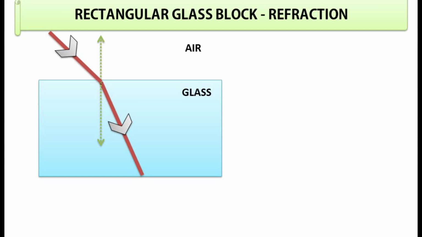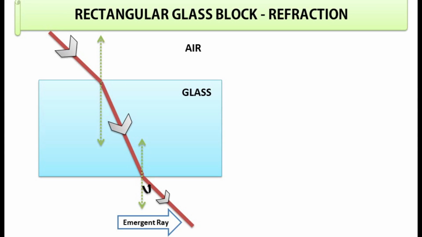Now the ray of light is inside the glass slab, and while coming out of it, it will bend away from the normal, as light is now passing from a denser medium to a rarer medium. This ray which comes out of the glass slab is called the emergent ray. Emergent means that which comes out. So the angle between the emergent ray and the normal is called the angle of emergence.